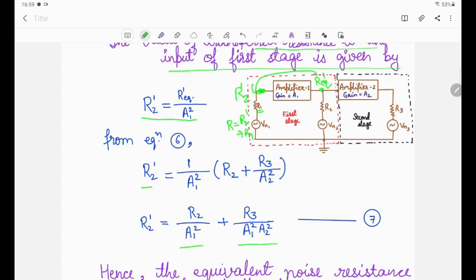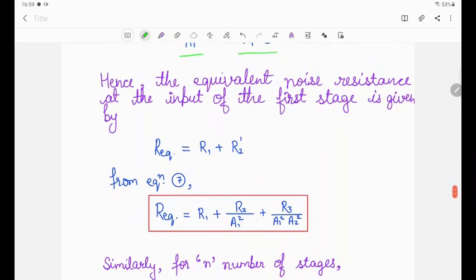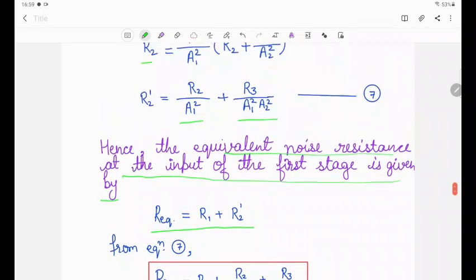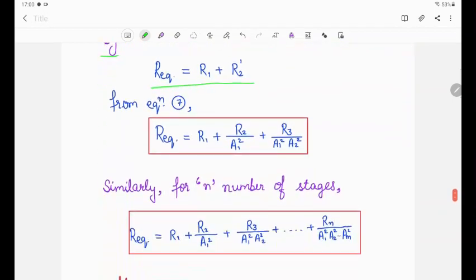This R2' is at the input of amplifier 1, but at the input of amplifier 1 the R1 resistance is already there. So the equivalent noise resistance at the input of the first stage is given by R equivalent is equal to R1 plus R2', and R2' we calculated here. So we can put the value and we find R equivalent is equal to R1 plus R2 divided by A1 square plus R3 divided by A1 square A2 square.